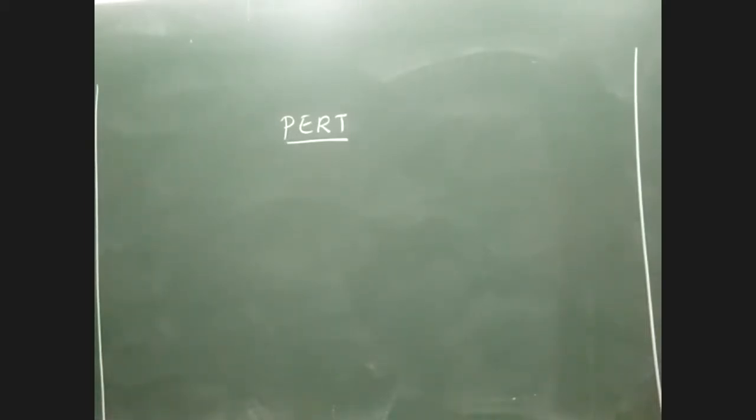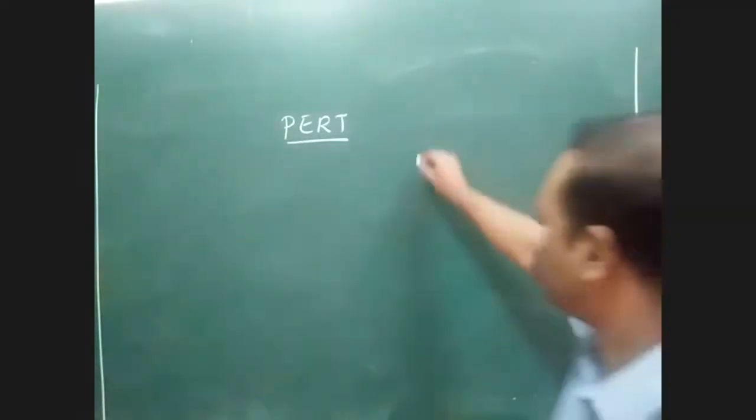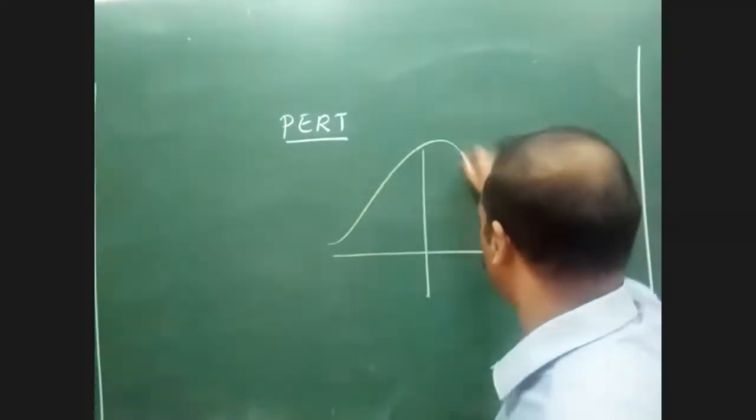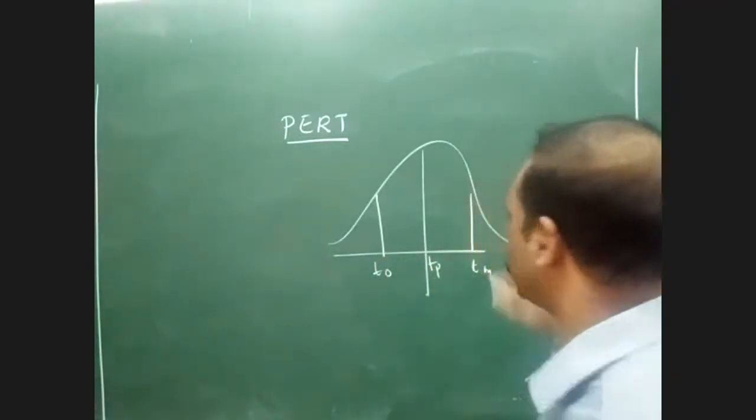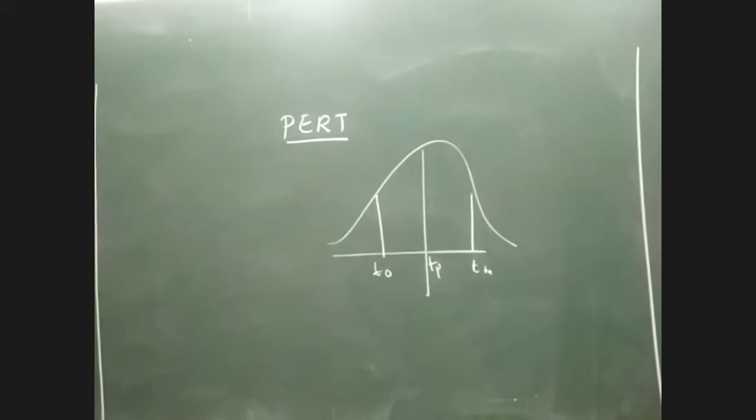Please understand, in any PERT problem, you basically have three important types of duration: TO, TP and TM. The first type of duration is called TO. TO refers to optimistic time. The second one is called TP, which is pessimistic time. And the last one is called TM, which is most likely time. So these are the three different types of durations that we come across as far as a PERT problem is concerned.